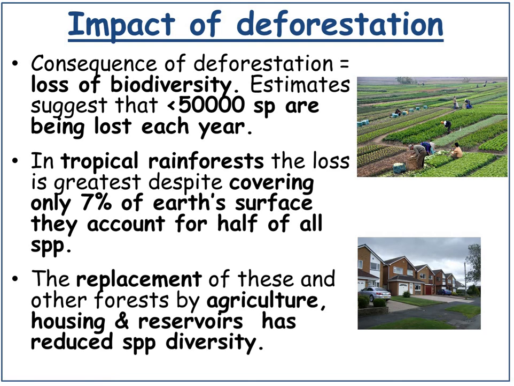The consequence of deforestation is ultimately the loss of biodiversity, and the estimates suggest that around 50,000 species are being lost each year. In the tropical rainforest, the loss is greatest despite covering only 7% of the Earth's surface. They account for half of all the species. The replacement of these and other forests by agriculture, housing and reservoirs has reduced species diversity.